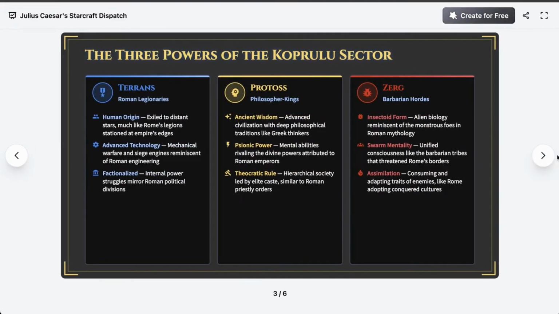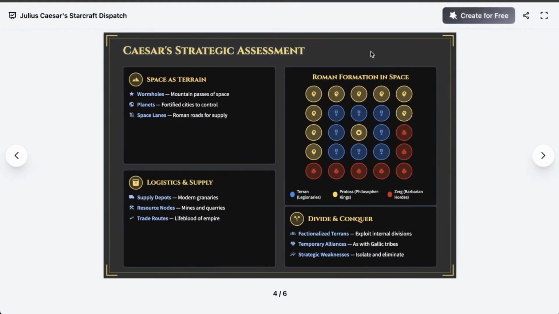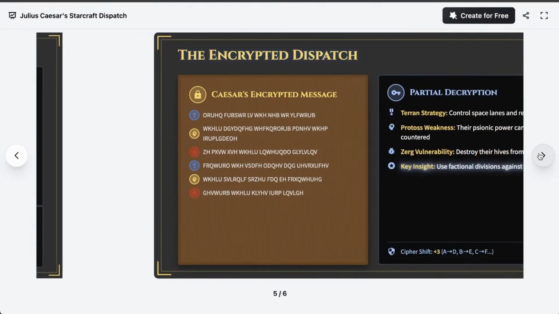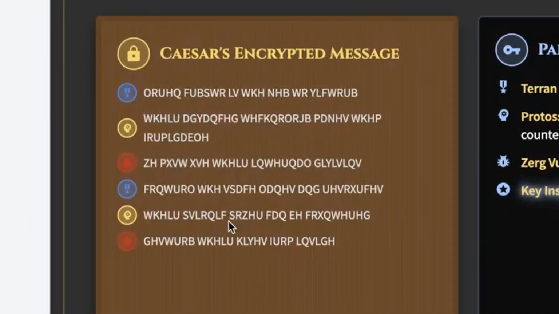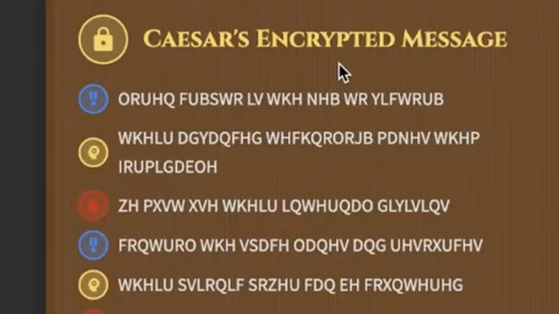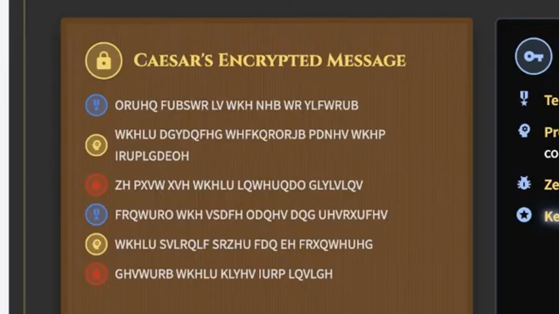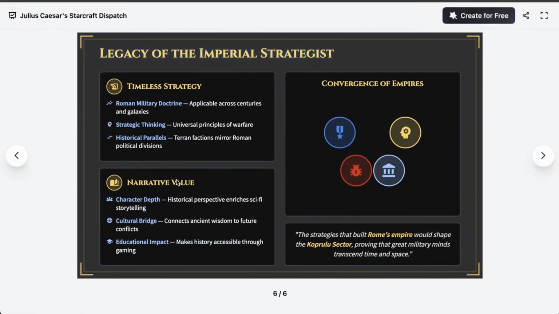So basically the prompt is Julius Caesar's Starcraft dispatch. So it's pretty nice. It's very well elaborated. And I mean, well, okay, so there are some elements here that can be edited. Oh no, Caesar's encrypted message. That's funny. All right. Timeless strategy, narrative value.